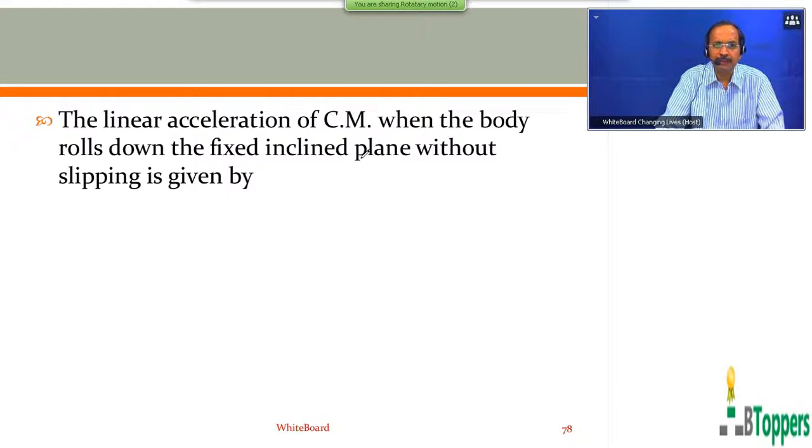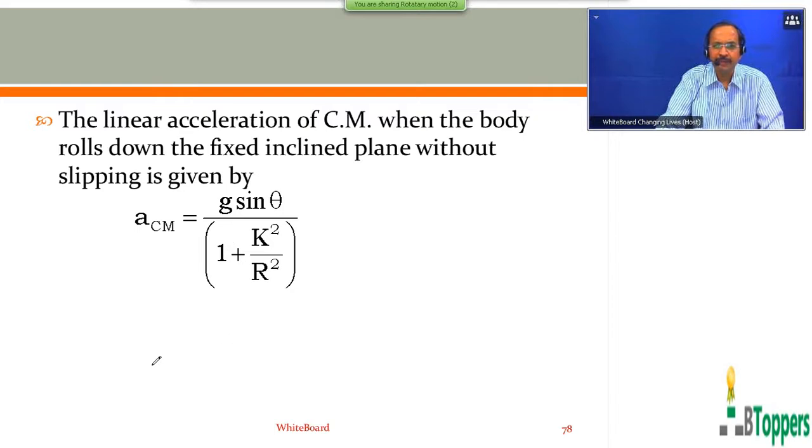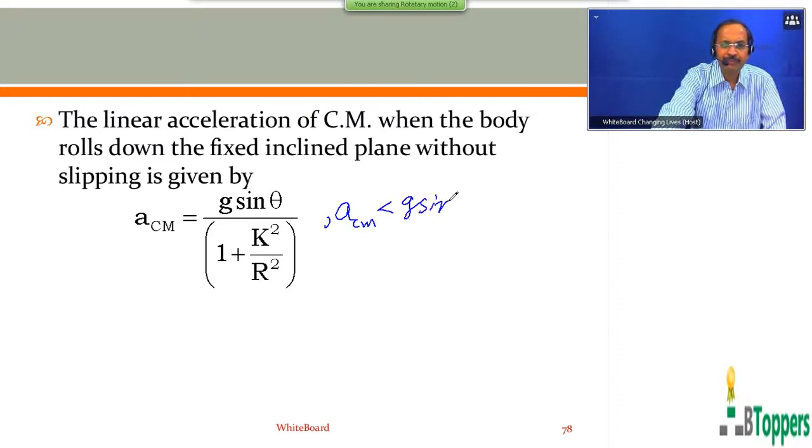So the linear acceleration of center of mass when the body rolls down the fixed inclined plane without slipping is given by acm equal to g sin theta by 1 plus k square by r square. You can observe that the magnitude of the linear acceleration of center of mass of the rolling body is less than g sin theta.